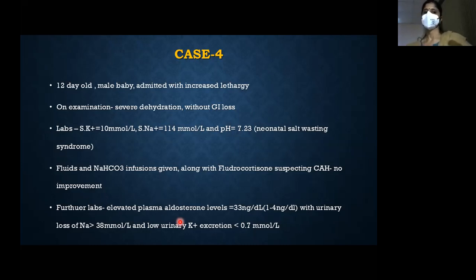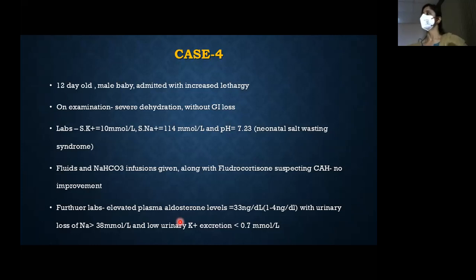But as usual in other patients, we gave fluids to correct the hypovolemia, and gave sodium bicarbonate infusion along with fludrocortisone. We gave mineralocorticoid also, but even then there was no improvement. We gave fludrocortisone basically because we suspected congenital adrenal hyperplasia. Even then, potassium could not be normalized.